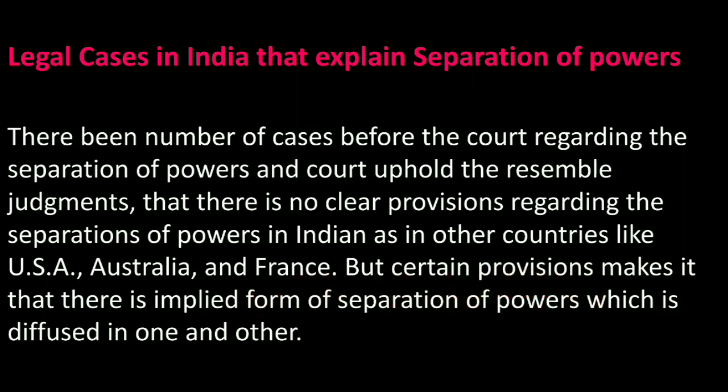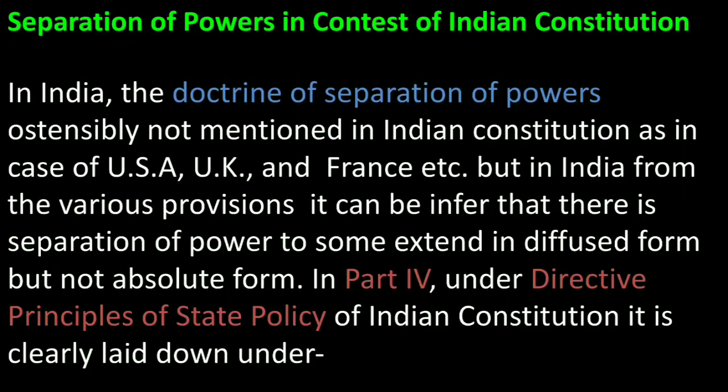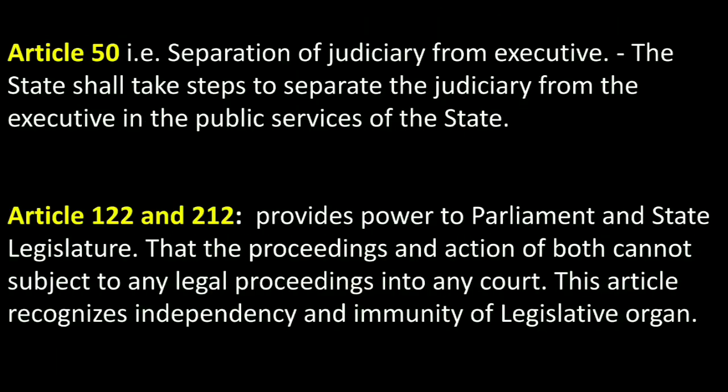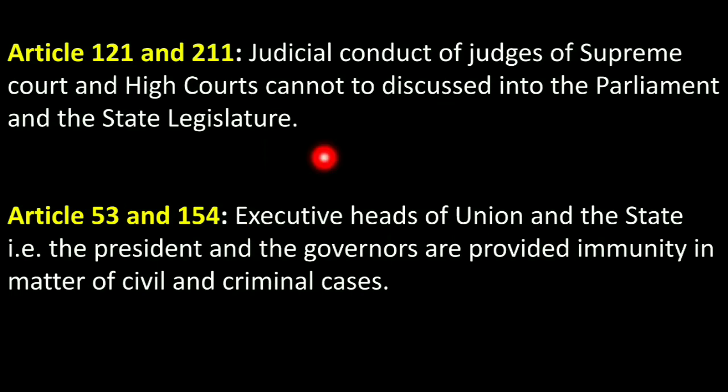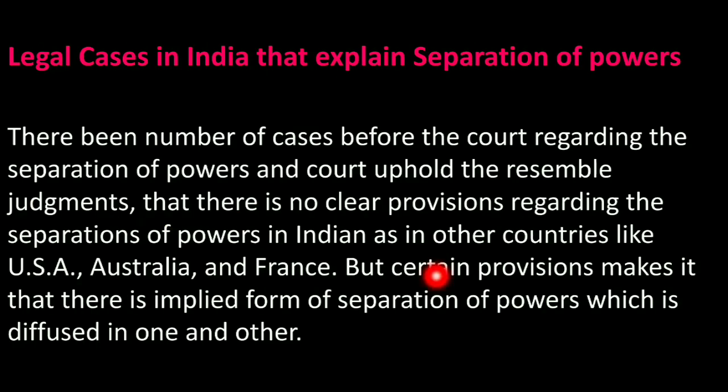Implied forms of separation of powers, like Article 50, provide independence to the judiciary. Articles 122 and 212 provide Parliament immunity from any judicial process, Articles 121 and 211 protect judges' conduct from discussion in Parliament, and Articles 53 and 154 provide immunity to the executive bodies. So it is an implied form of the separation of powers, not clearly mentioned in the Indian Constitution.